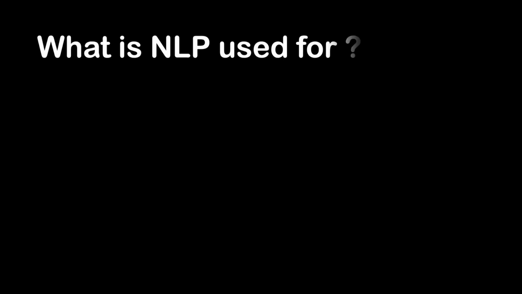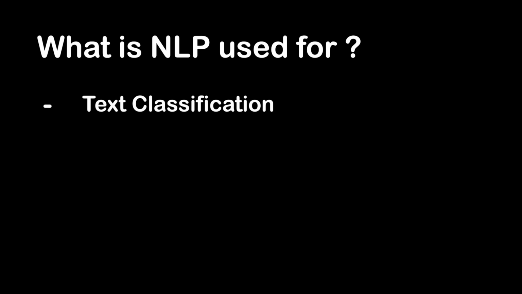But what is natural language processing used for? Firstly, text classification. This involves assigning tags to text to put them in categories. This can be useful for sentiment analysis, which helps the natural language processing algorithm to determine the sentiment or emotion behind a text. For example, when brand A is mentioned in X number of tags, the algorithm can determine how many of those mentions were positive and how many were negative.